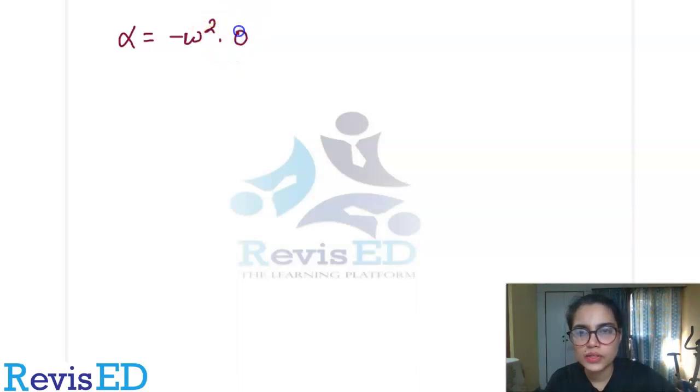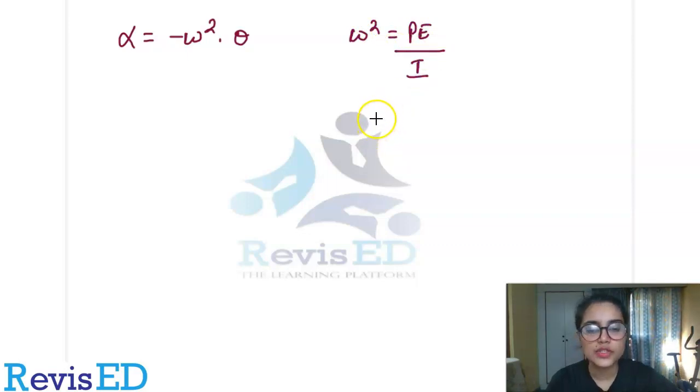So this is the expression that you have, omega square theta, where your omega square is given by PE by I. This is your angular frequency.